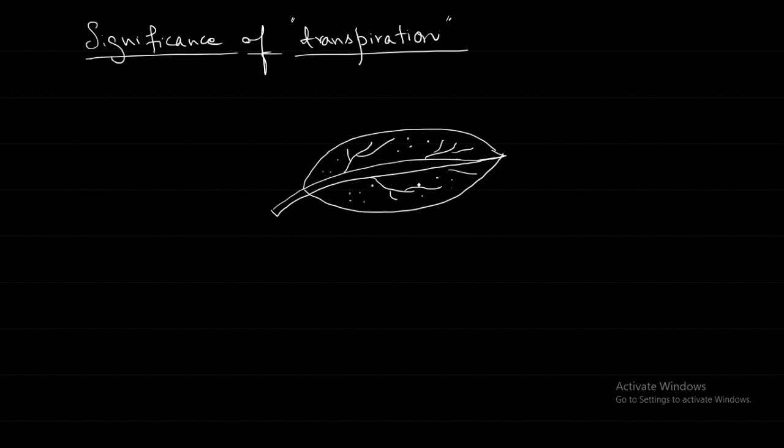You know that transpiration in the leaf is taking place through the stomata. So water is escaping out in the form of water vapor. If water is coming out of the leaf in the form of water vapor, the concentration of water in the leaf will increase or decrease? Decrease.